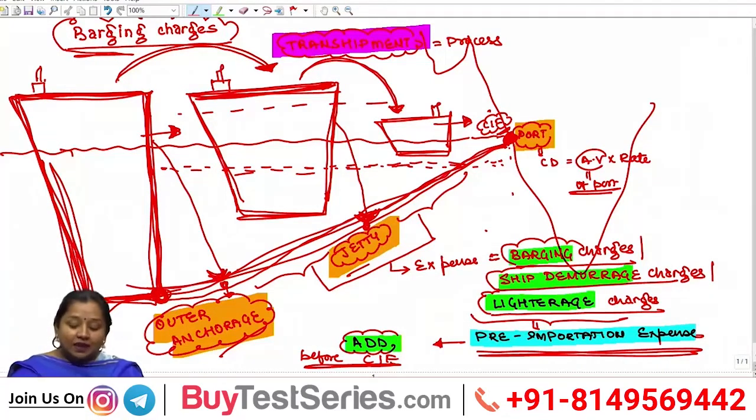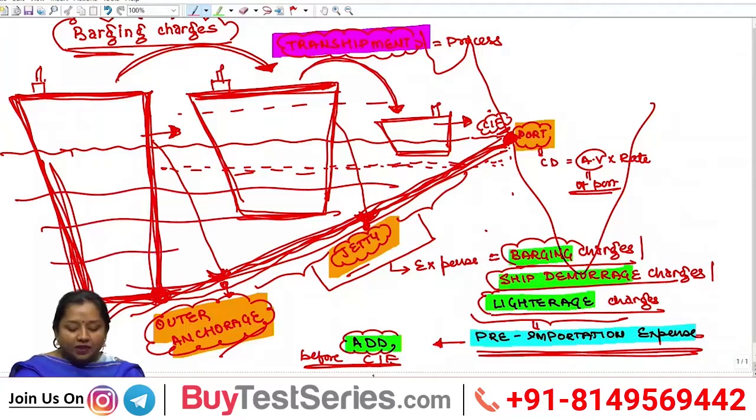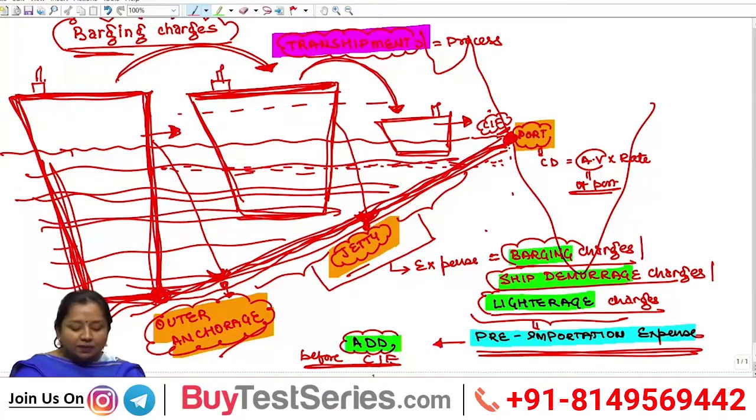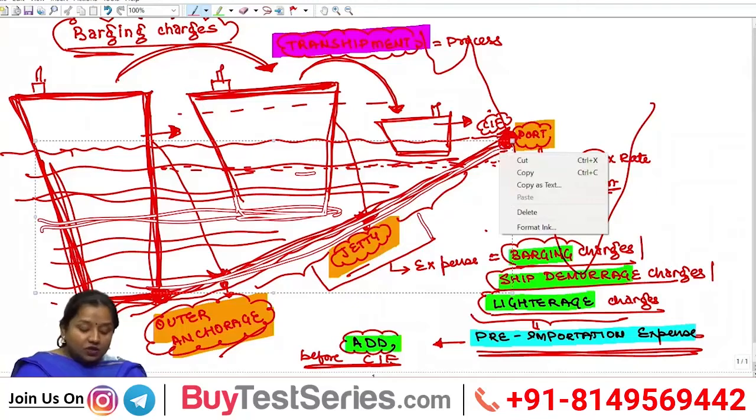You must have done it in physics, wherein the nearer to the land you go, the water level reduces. So a vessel with a deeper depth cannot reach the port itself because the depth is not enough there.